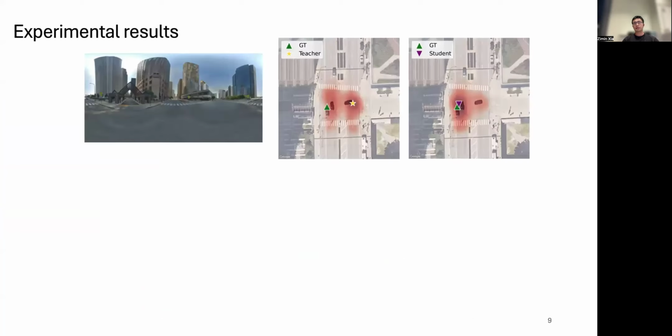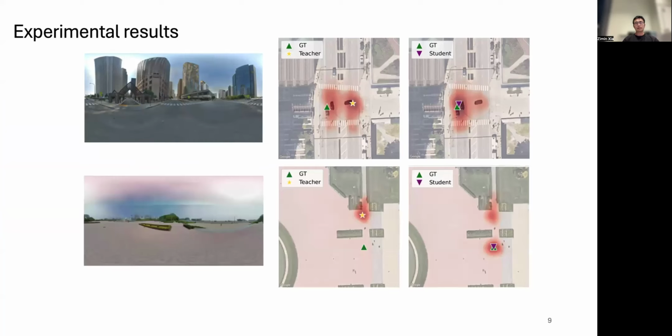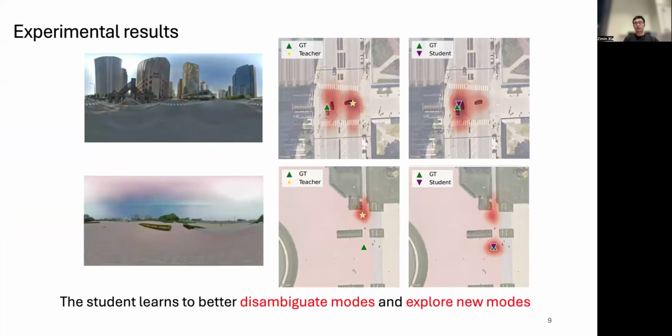Here we show some qualitative results. In the first example, the student model learns to better disambiguate similar locations. In the second example, even though the teacher model does not pick up the correct location, the student model learns to localize this location.